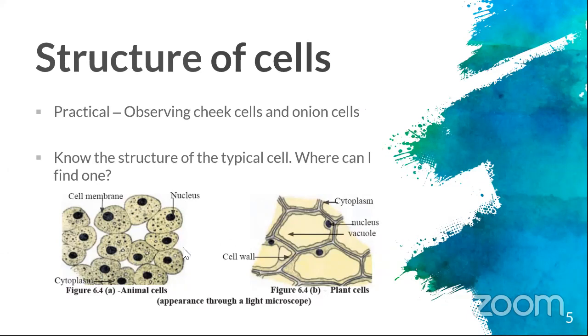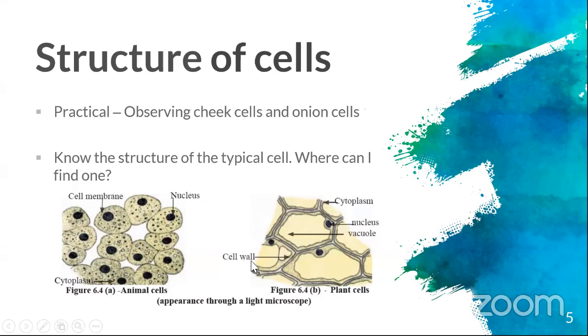Okay, now look at this. This is from your textbook. This is how an animal cell will look like, right? Look at this now. You have the cell membrane, you have the nucleus, you have the cytoplasm, right? All these three parts are there in the plant cell too. But look at the difference, okay? The nucleus is pushed to the corner, and then there's a big vacuole in the middle, right? But do you find a big vacuole like that in the animal cell? No, right?